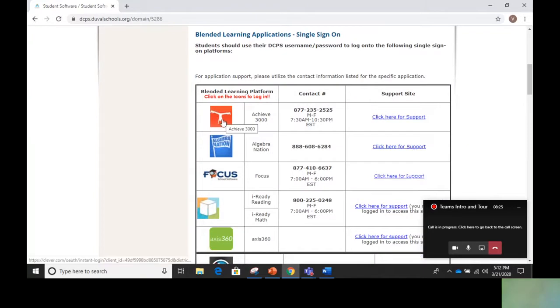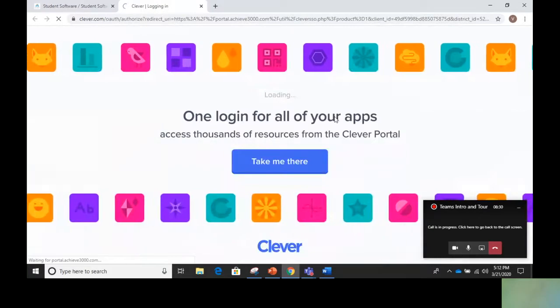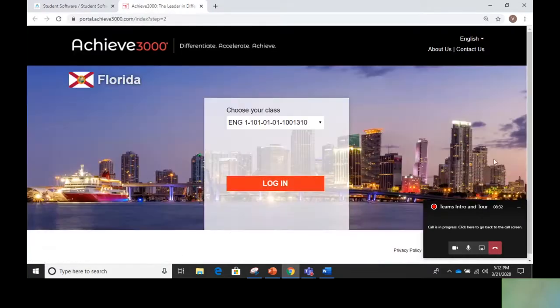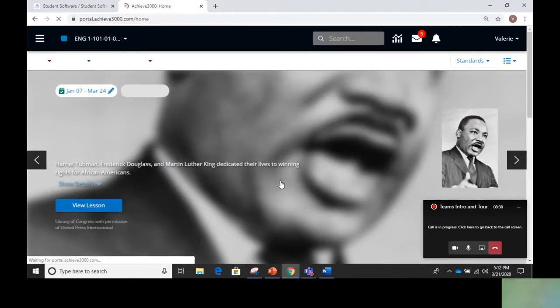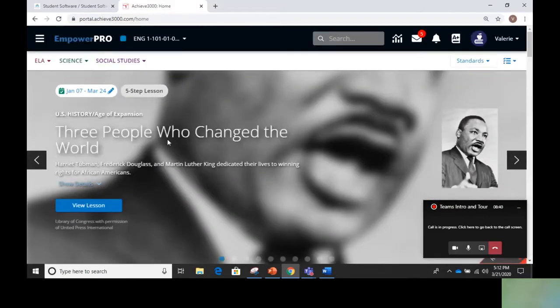I know that we are probably most familiar with Achieve. So I would just click on this and it would automatically do my DCPS login over here. I'm already logged in. So I would just press login, and each week you are assigned a new Achieve article. It will open up on Monday and close on Friday. You cannot make these up. They have to be done that week.